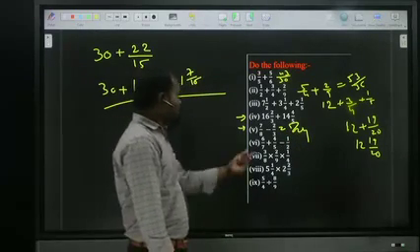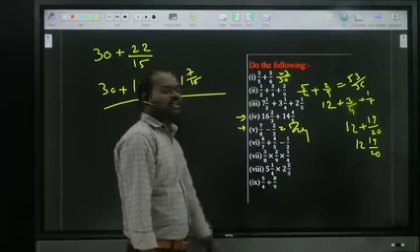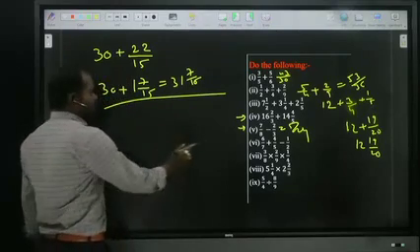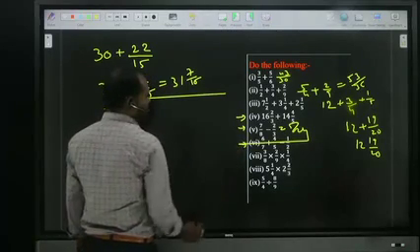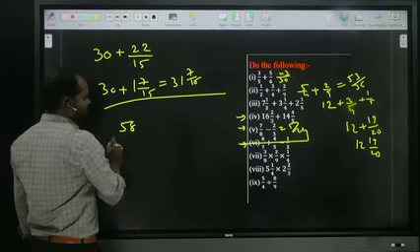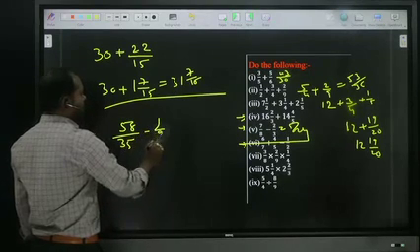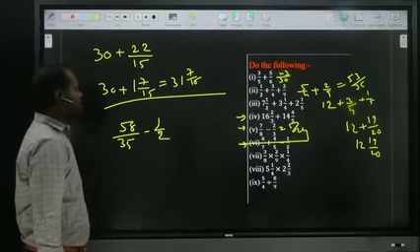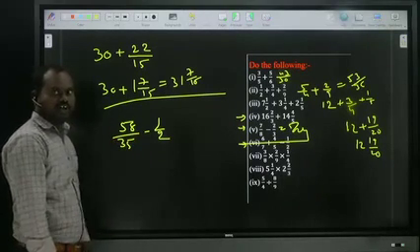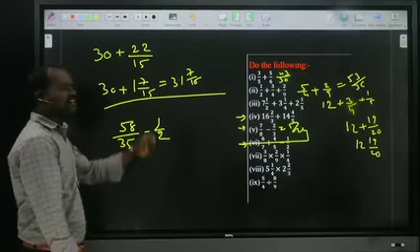Now next, first of all take these two. 5 sixes are 30 plus 28. 30 plus 28 is 58. This one: 58 by 35 minus 1 by 2. Okay? Now what will happen? Again subtraction, cross multiply: 58 twos, how much? 116 minus 35.